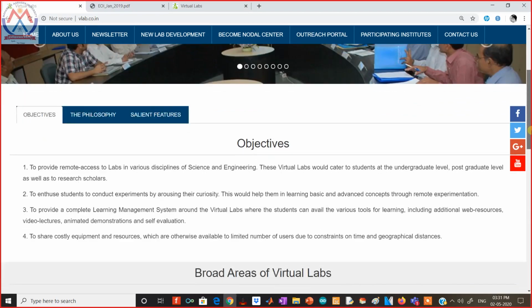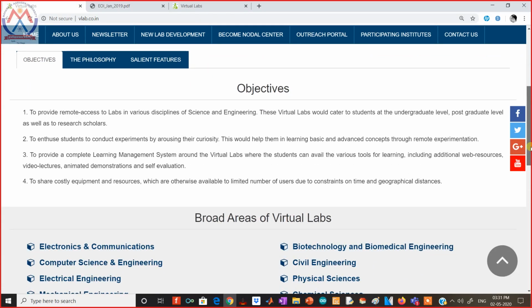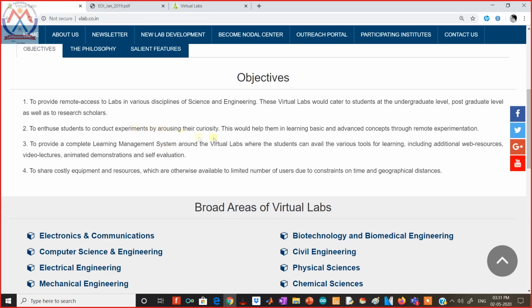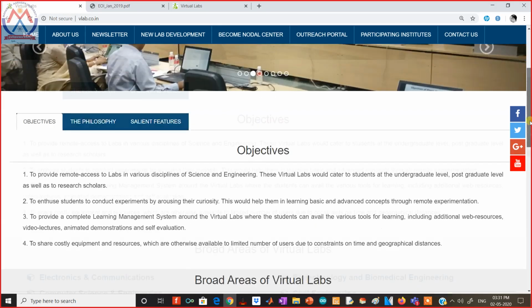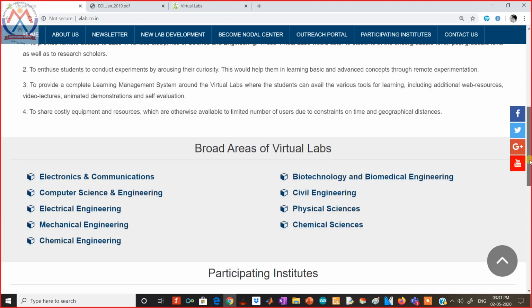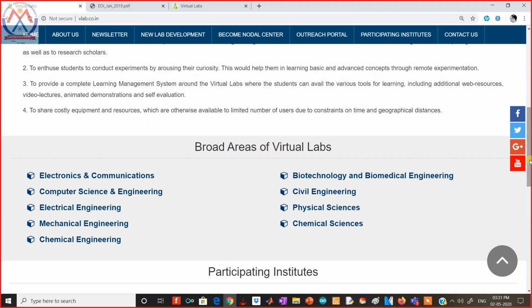On the home page, these are the objectives: students to conduct experiments by arousing their curiosity. So what they have taught me in the training program is, in order to get a taste of this virtual lab open source software, they gave me a simulation. They gave me an example simulation from each and every branch here, biotechnology, physical, electronics, and I'll be conducting an experiment from each of these branches to make the session more interesting.